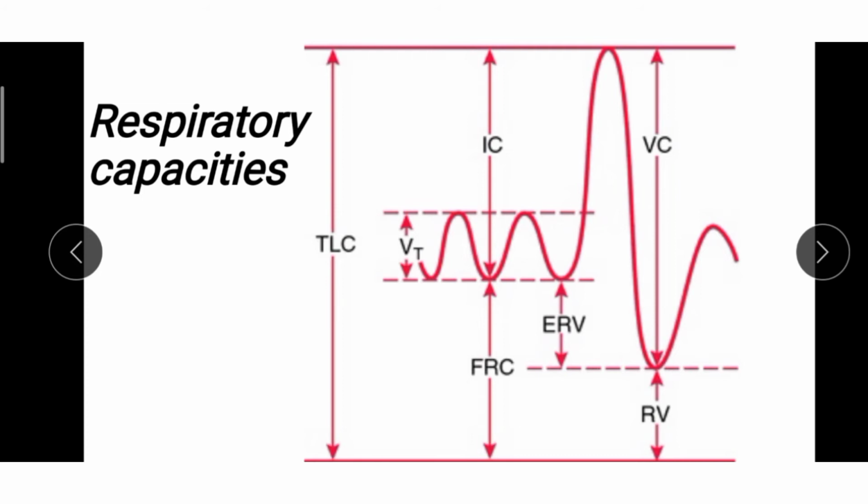So it means the tidal volume plus the inspiratory reserve volume plus expiratory reserve volume plus the RV. All the pulmonary volumes and capacities are about 20 to 25% less in women than in men, and they are greater in tall persons and athletes than in small and slightly built people.